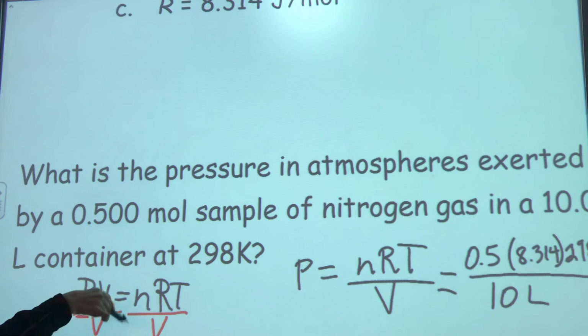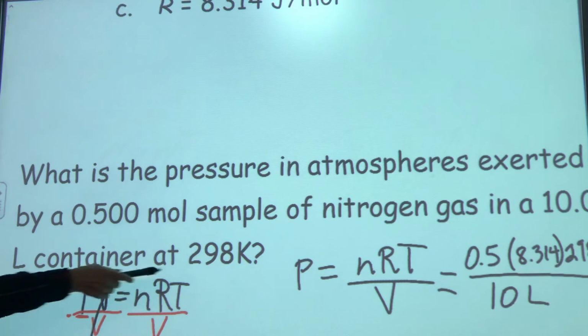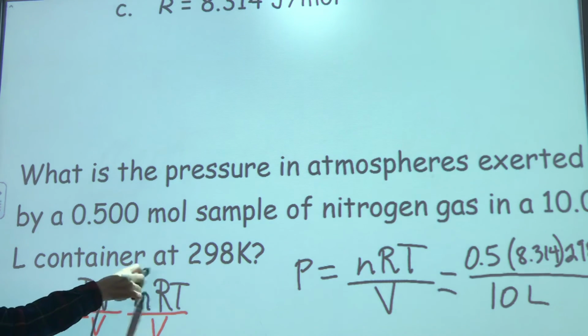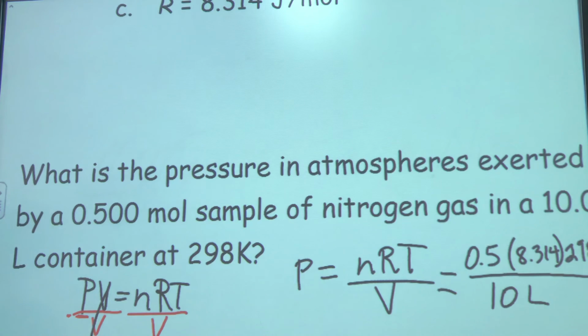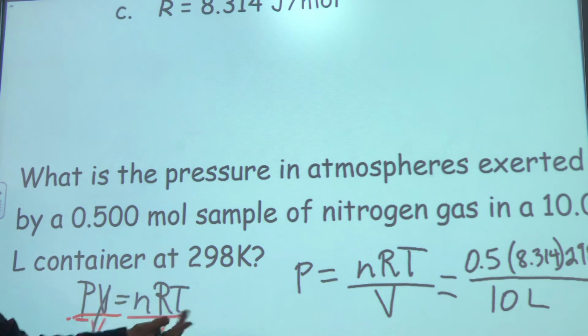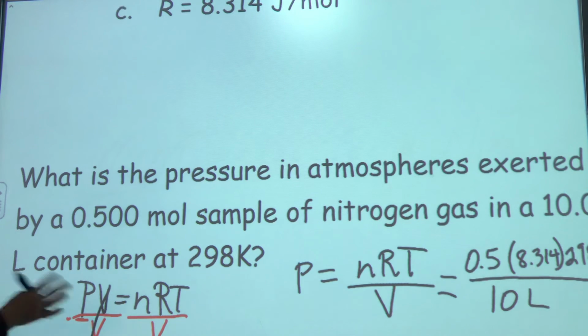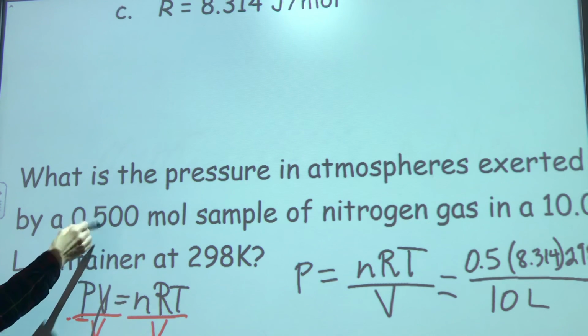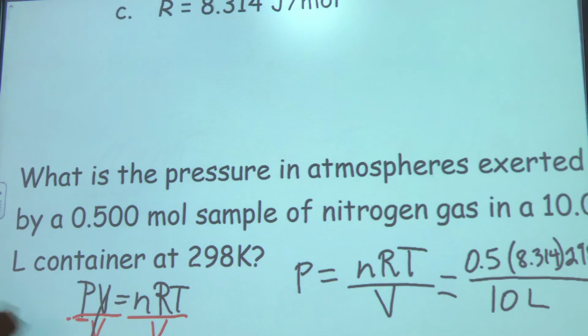So I've divided by V on both sides. We get that the pressure is equal to nRT divided by V, where n is the number of moles, R is that constant up there at the top, T is the temperature, and V is the volume. Well, it tells us we have 0.5 moles, so that goes right in there.